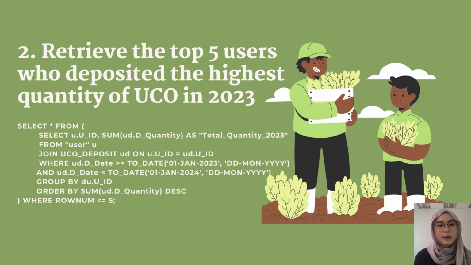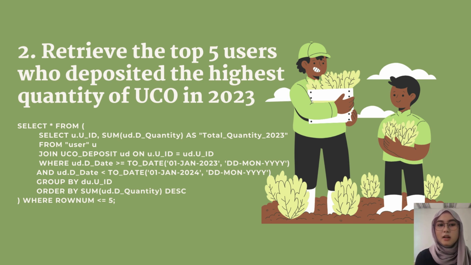The line group by U.UID groups the results by UID so that the subsequent aggregation function applies to each user. The line order by sum UD.D_quantity descending orders the grouped results in descending order based on the total quantity deposited. The outer query selects from the inner query where row number is less than or equal to 5.